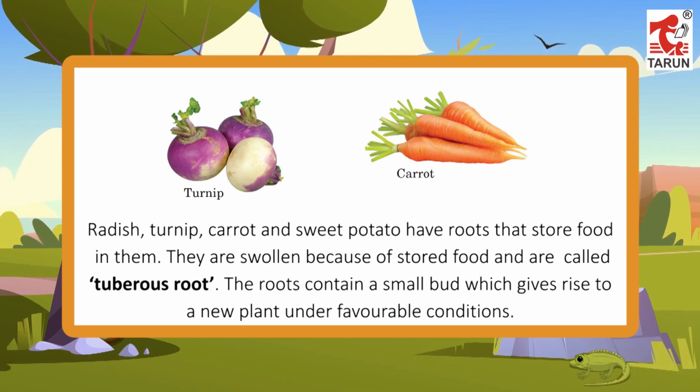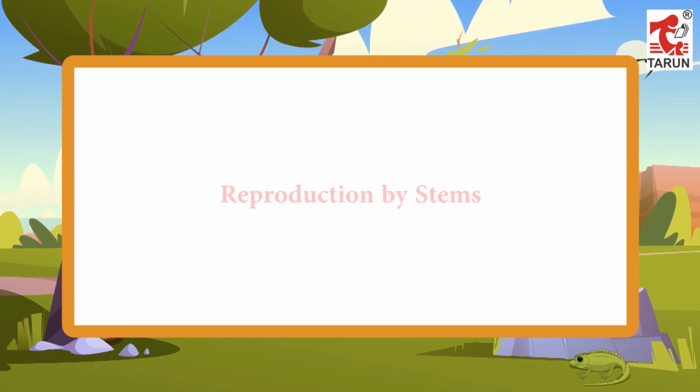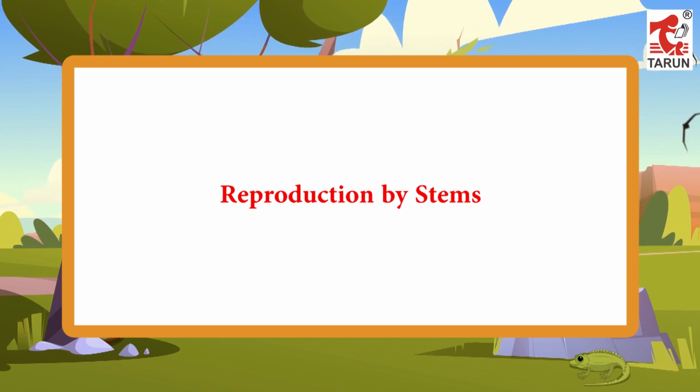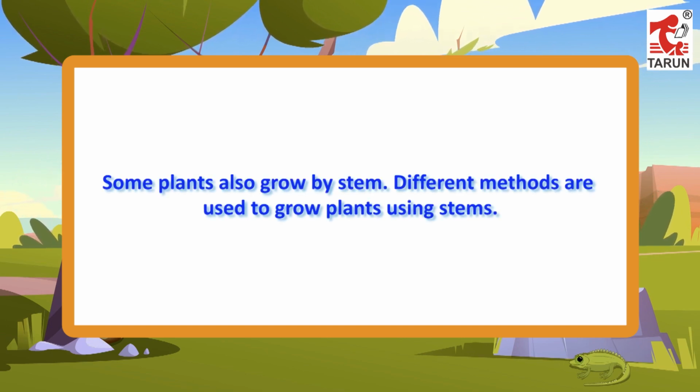They are swollen because of stored food and are called tuberous roots. The roots contain a small bud which gives rise to a new plant under favorable conditions. Reproduction by stems. Some plants also grow by stem. Different methods are used to grow plants using stems.